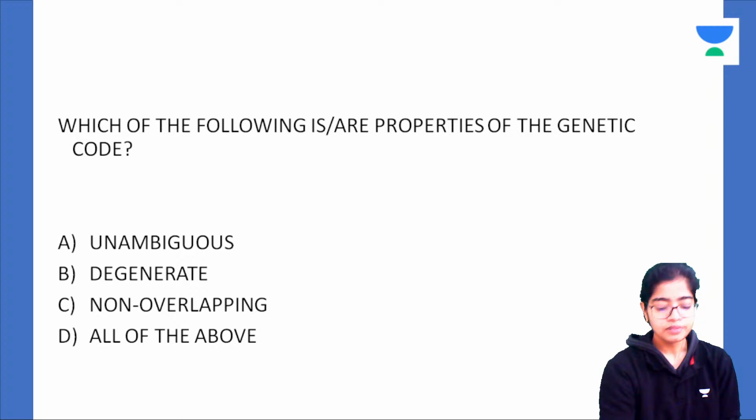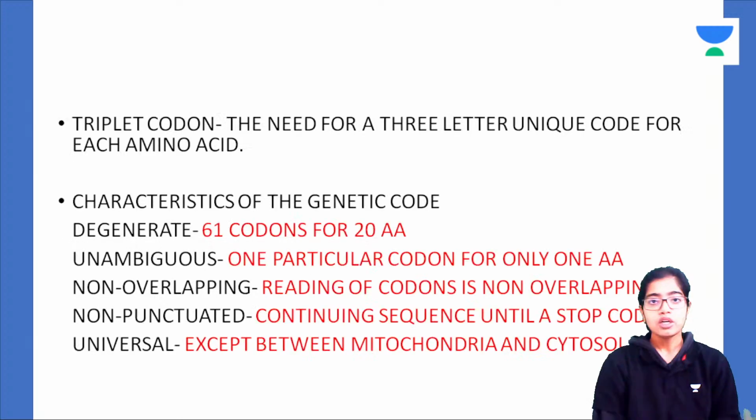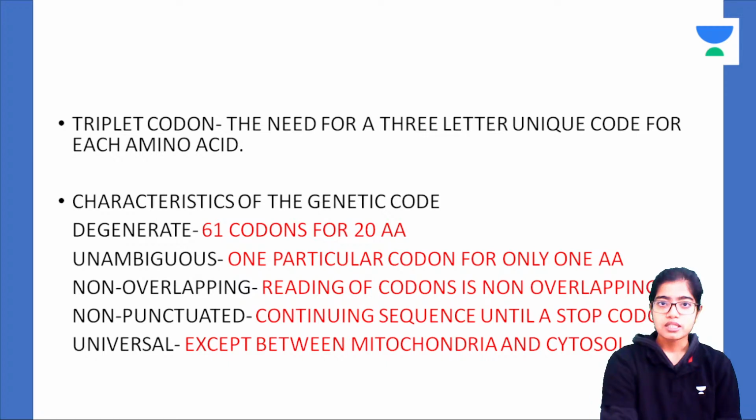The genes that are present in the DNA code for some characteristics of the entire body. Now the code that is present in the gene is translated into the amino acids of the proteins. So the code in the genes is translated into the amino acids. The amino acids are encoded by a triplet codon. This triplet codon means there is a 3-letter code for